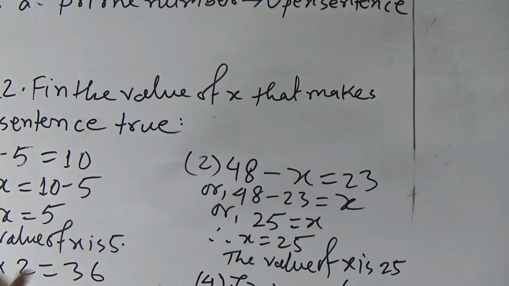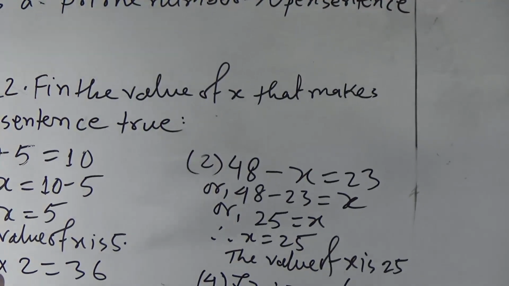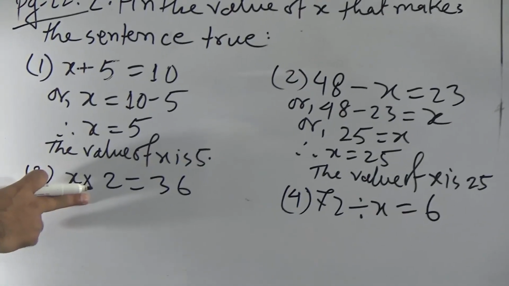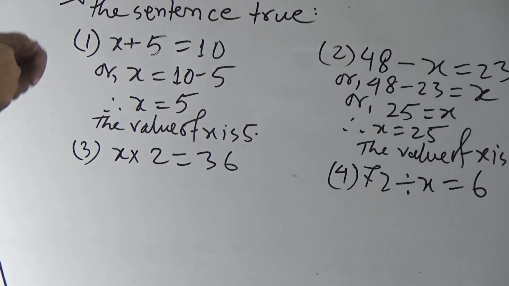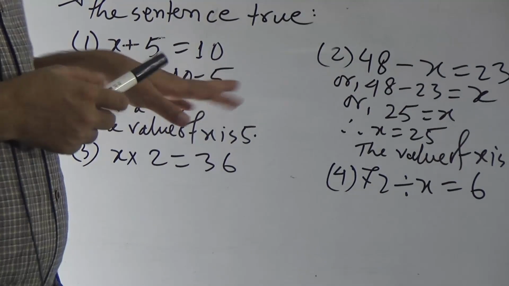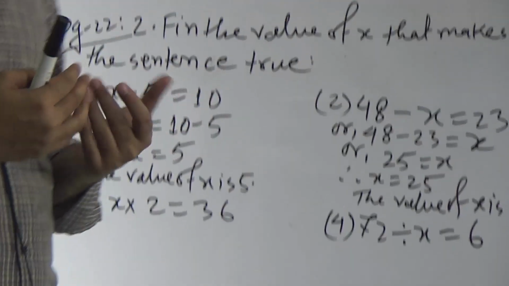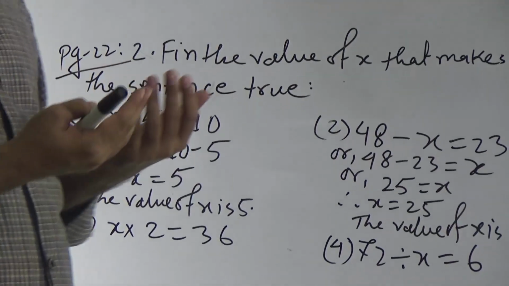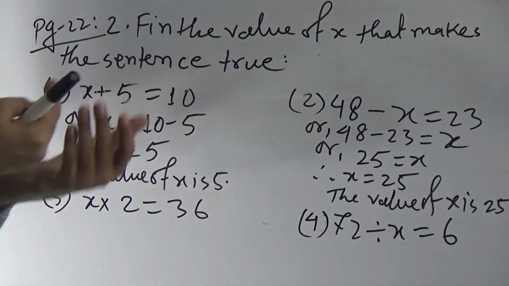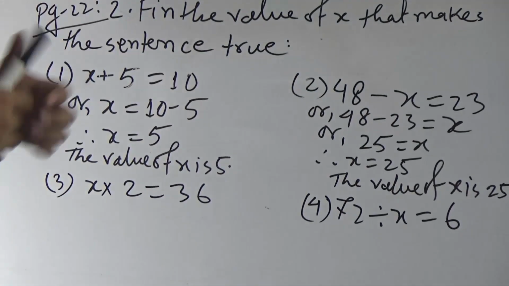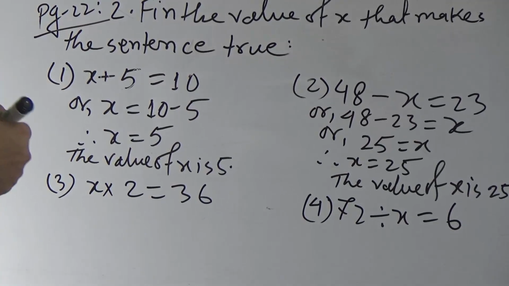Now come to question 3. Here the operation is multiplication. We have to remember that the opposite operation of addition is subtraction, the opposite operation of subtraction is addition. The opposite operation of multiplication is division, conversely the opposite operation of division is multiplication.